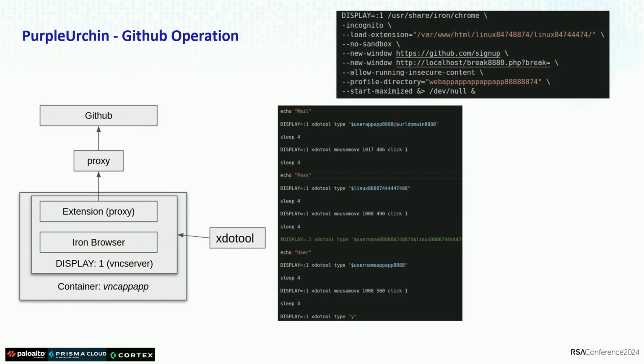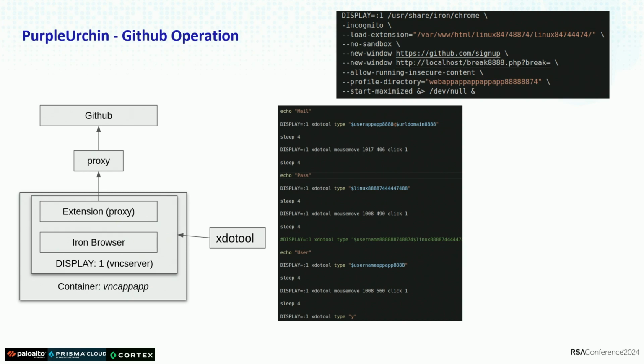Now we are going to talk about the GitHub operation. The GitHub operation that he implemented is very interesting because the challenge he had was to create as many GitHub accounts as possible. With those GitHub accounts, he had to use workflows to execute the containers automatically, and he used this mechanism. This section that you see on the left side is a container.